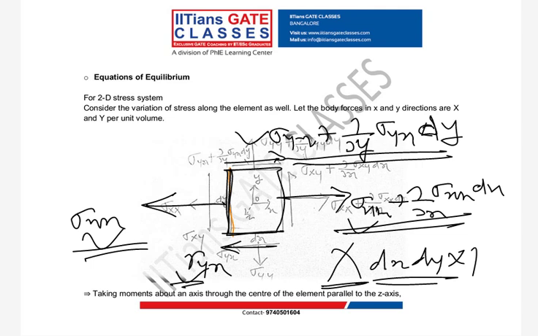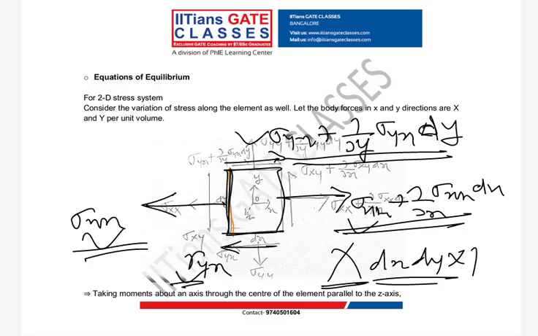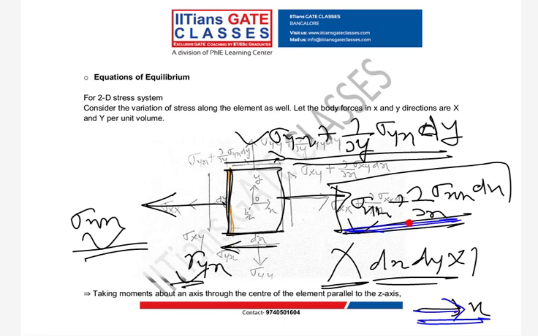Let's move to the derivation. You can see this is acting in the positive x direction. I am considering all the forces going in the positive x direction as positive. Which forces are going in the positive x direction? This one, then this one. This is going in negative and this is also going in negative.